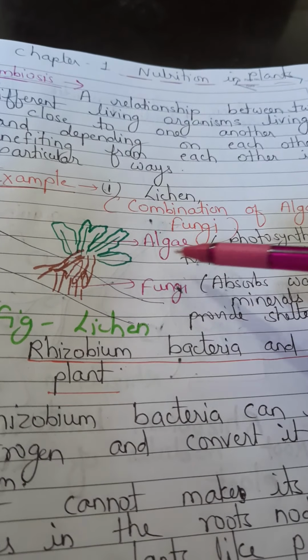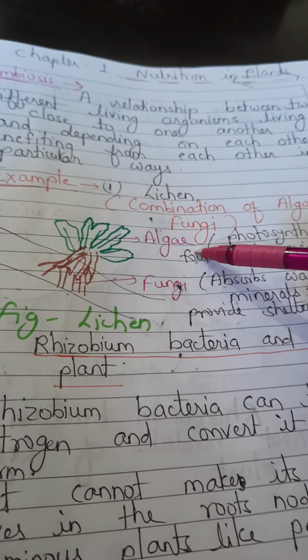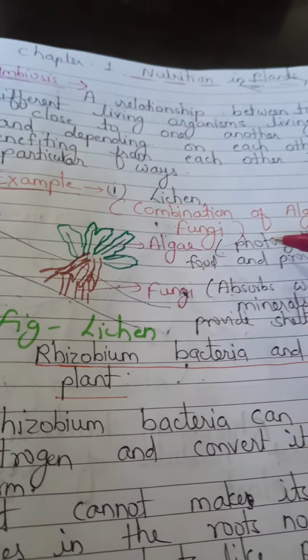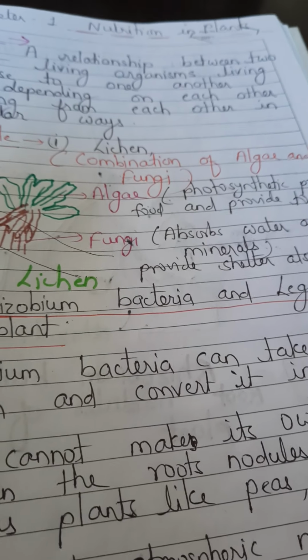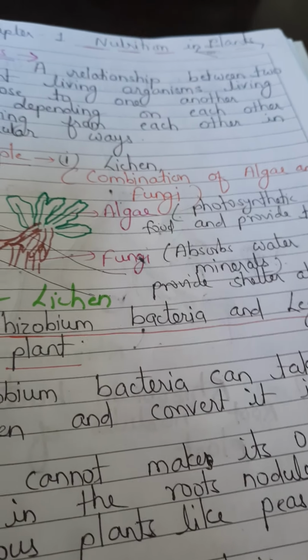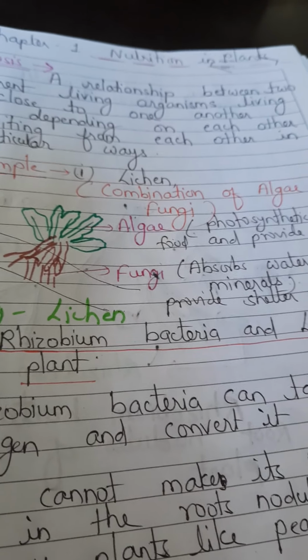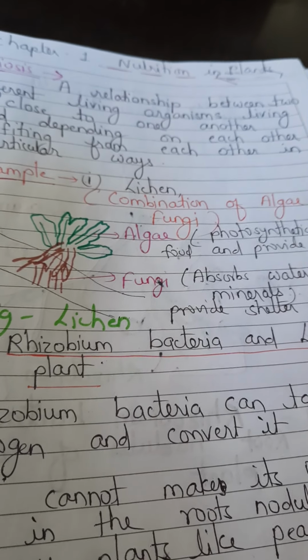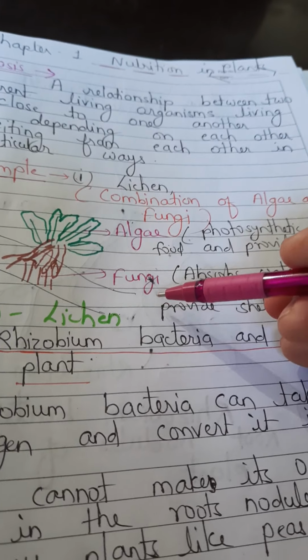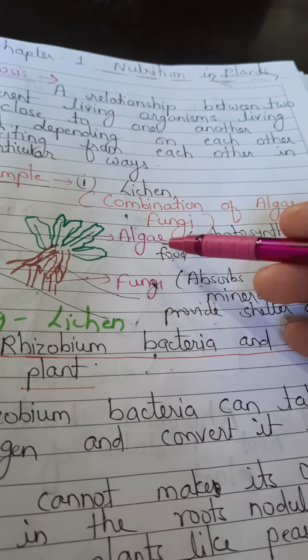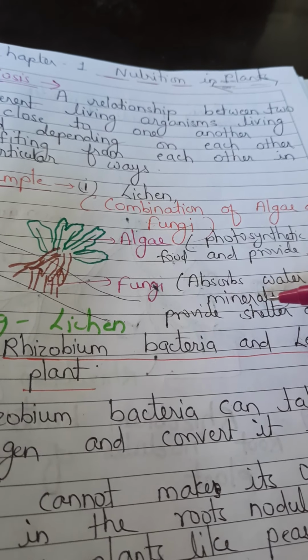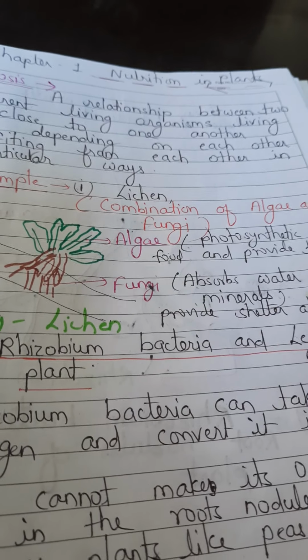All of you know that algae are photosynthetic in nature, so they can prepare their own food by photosynthesis like all green plants. Algae are called the first plant, and fungi help the algae by providing them water and minerals.